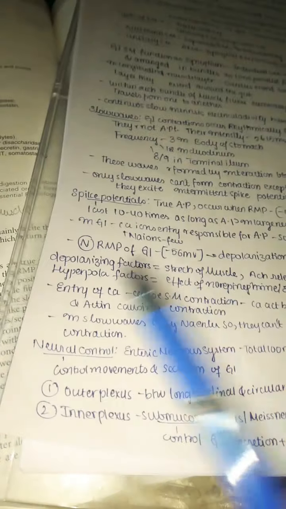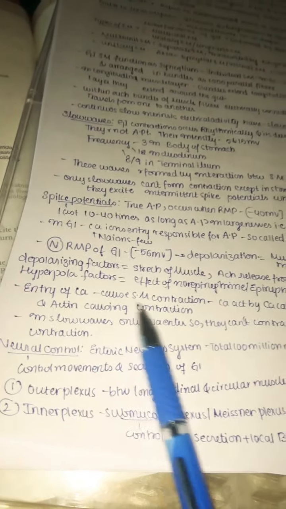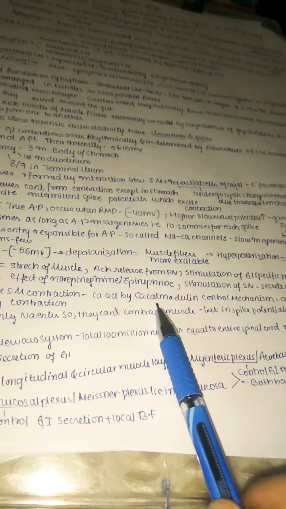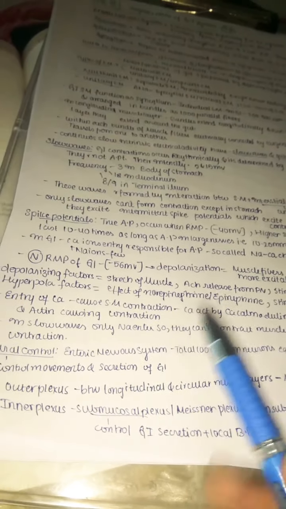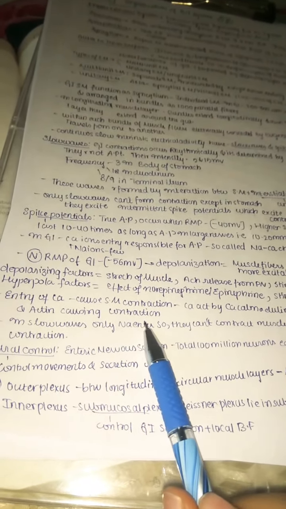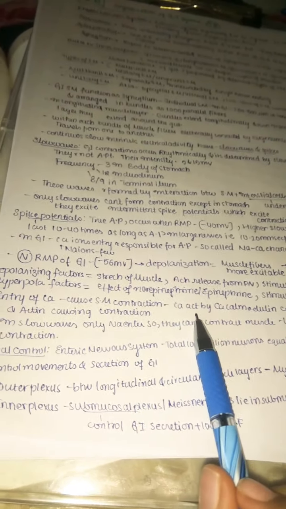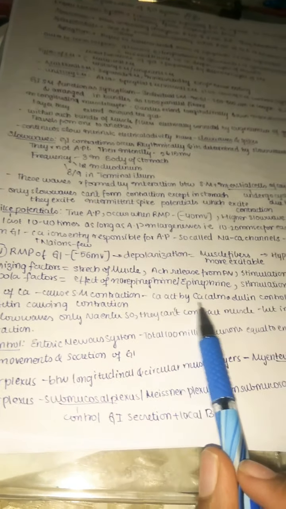Now let us see how the entry of calcium causes smooth muscle contraction in our GI tract. Calcium mainly acts through the calcium-calmodulin system, which controls the mechanism. It activates myosin and actin, causing contraction. These are the main filaments required for contraction. They are activated by calcium entry through the process known as the calcium-calmodulin process.